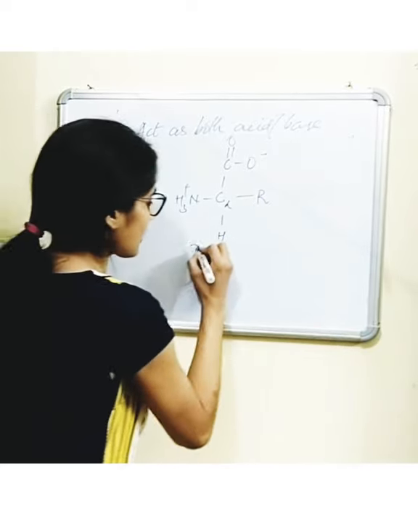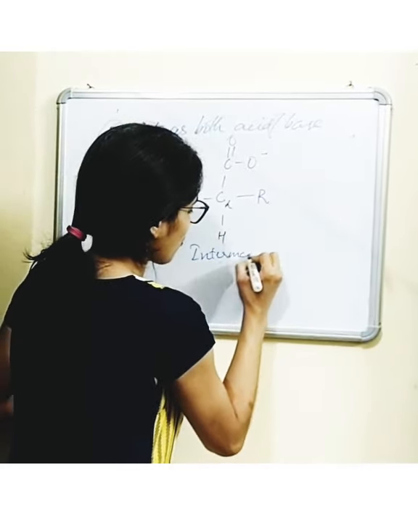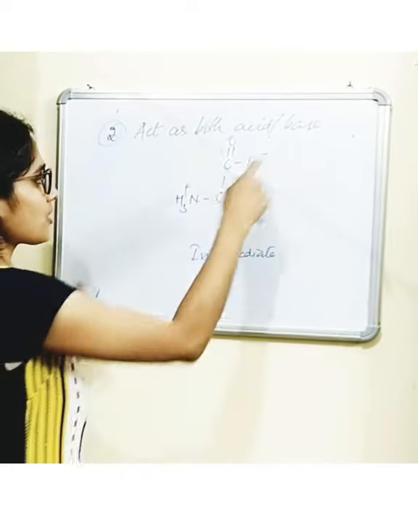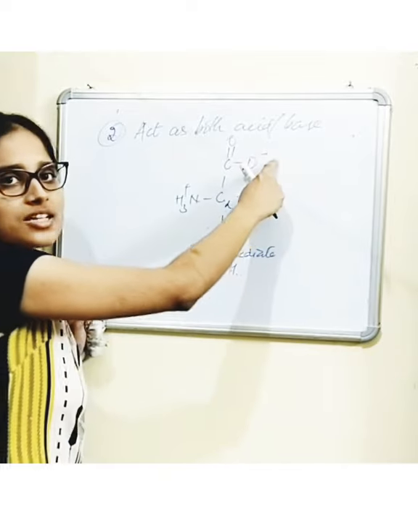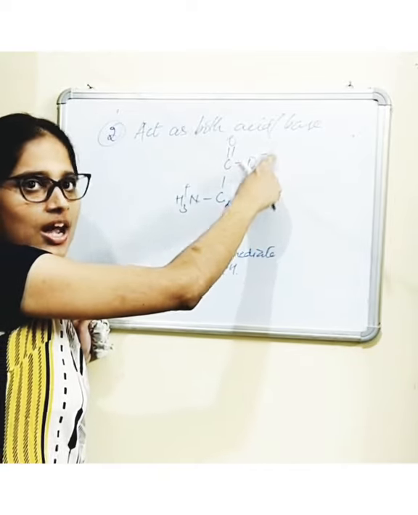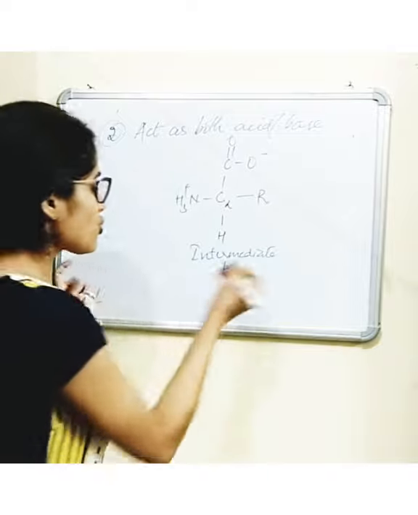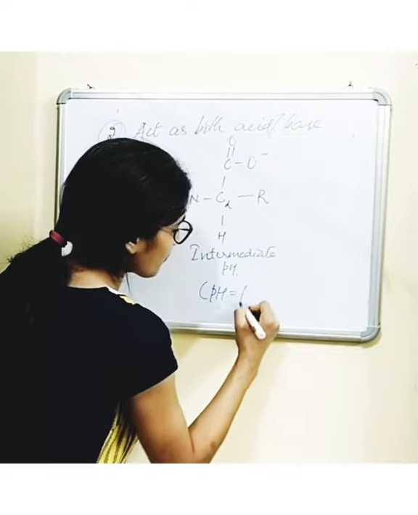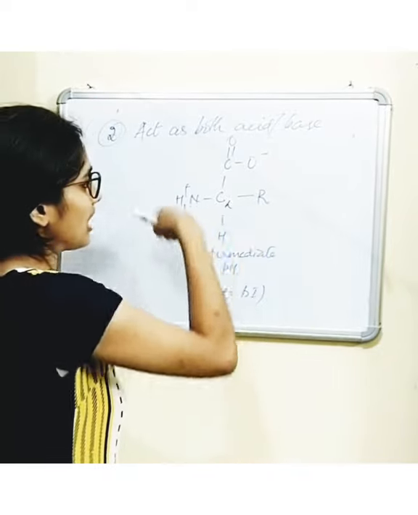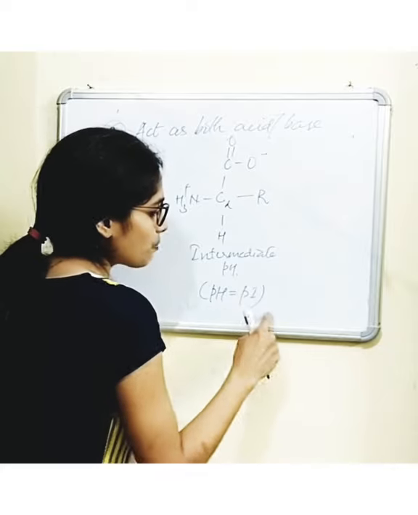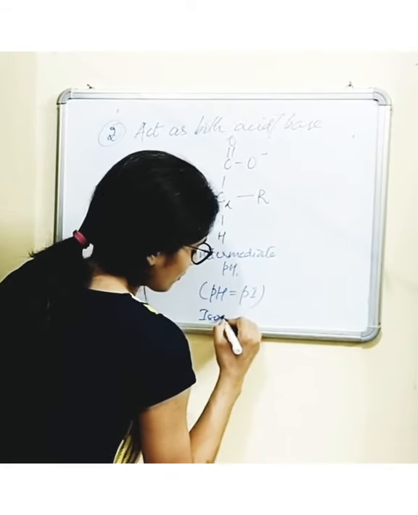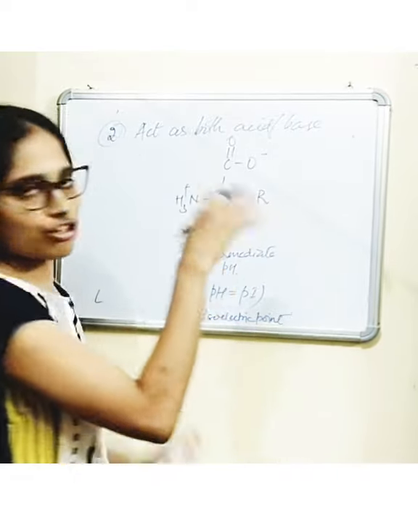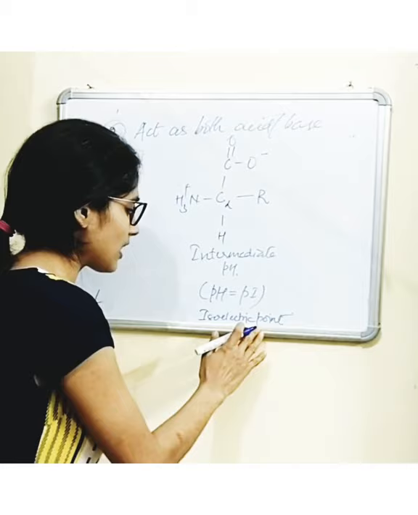Alright, so this is intermediate pH, or you can say the neutral pH. So it has both positive charge as well as the negative charge. However, the pH at which there is no net charge on the molecule is known as pI, or isoelectric point, where there is no net charge on the molecule. That is called isoelectric point.